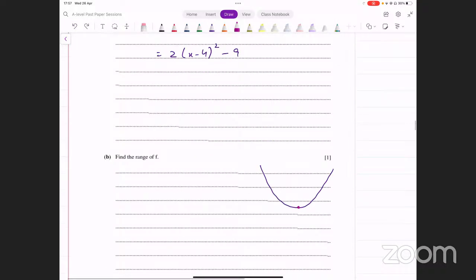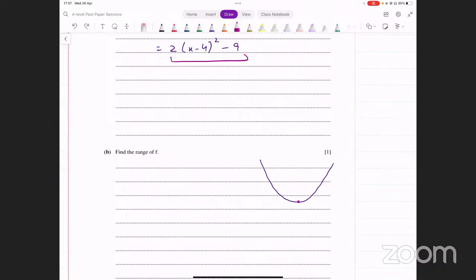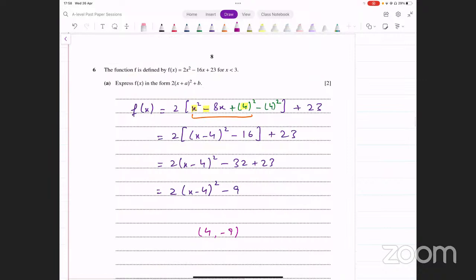Let's see. Do we have the turning point? Yes, because from the completed square form we get to know what the turning point is. The number inside, flip its sign. That's minus 4, change the sign, it becomes 4. The outside number's sign stays the same. The turning point is 4 and minus 9. Now let's think about the domain that we're given. The domain is x less than 3.